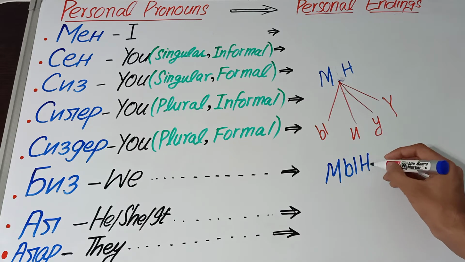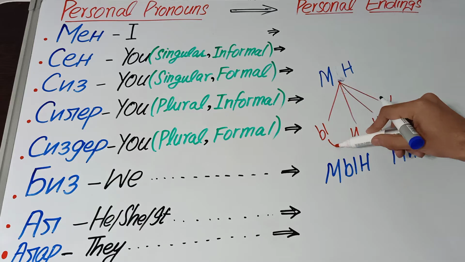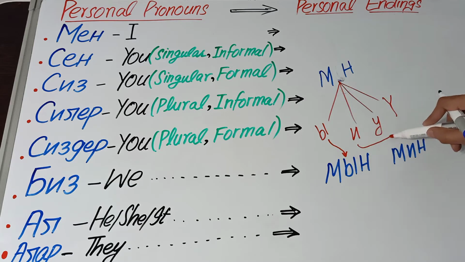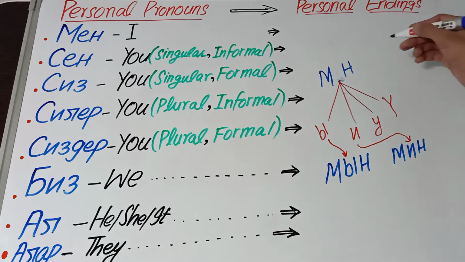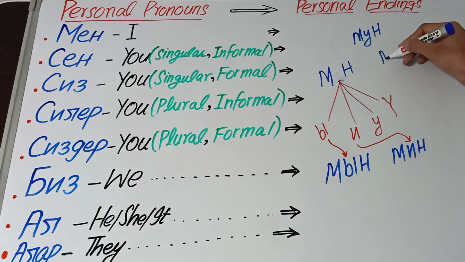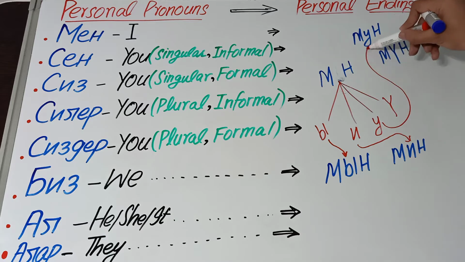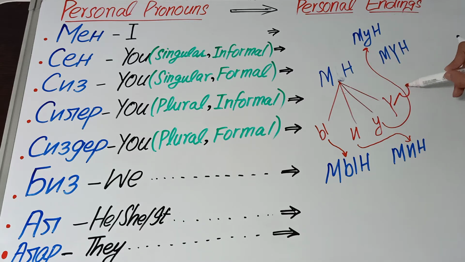Min, min, mun, min. So this vowel you use here and this vowel you use here, right?